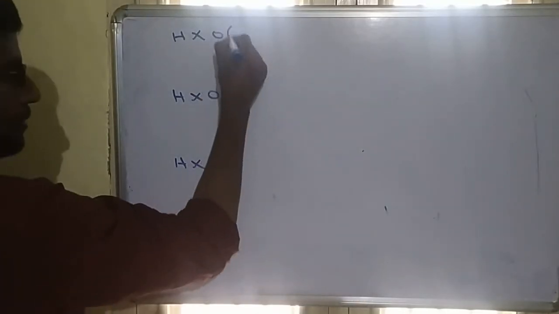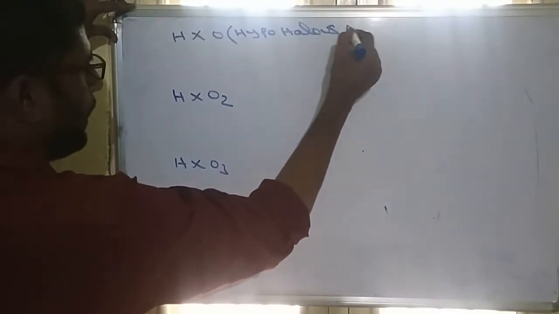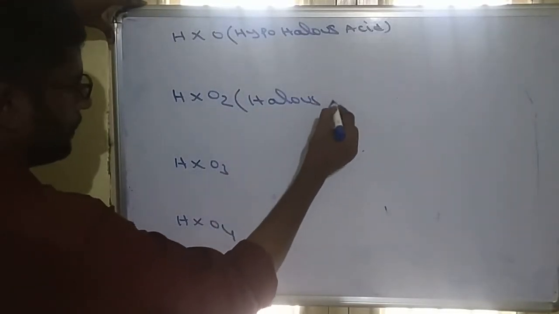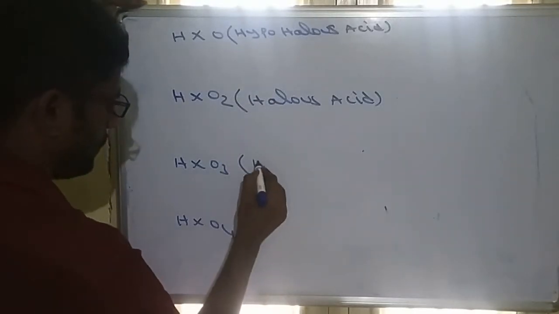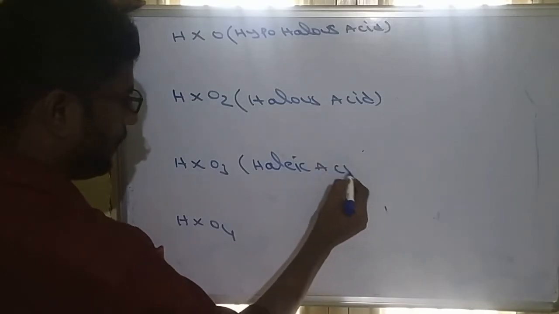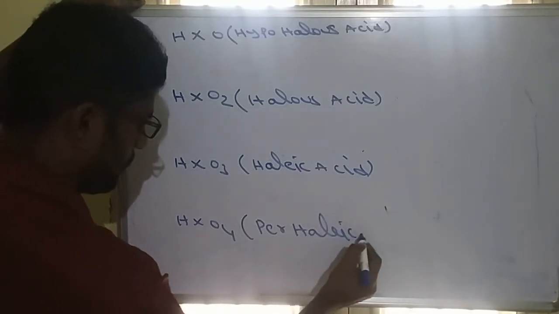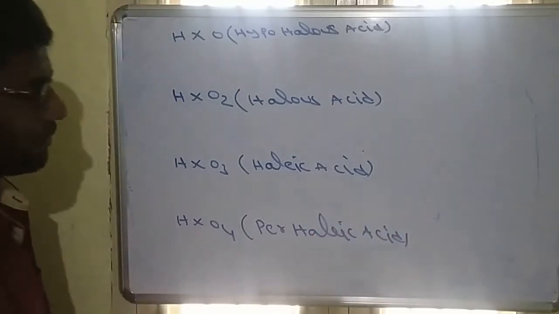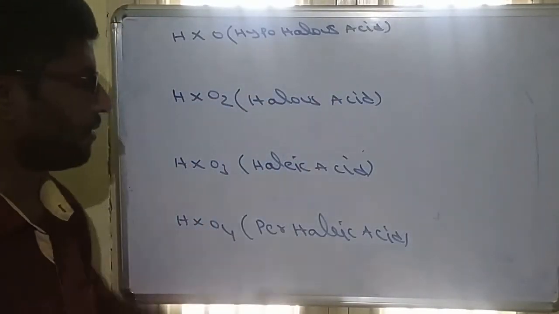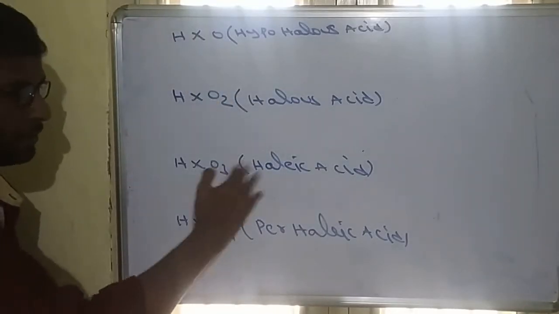In this, HXO is called hypohalous acid. HXO2 is called halous acid. HXO3 is called halic acid, and HXO4 is perhalic acid. So total 4 oxo acids: hypohalous, halous, halic, perhalic. All these are the oxo acids of halogens. Depending upon the halogen, we can tell the name.